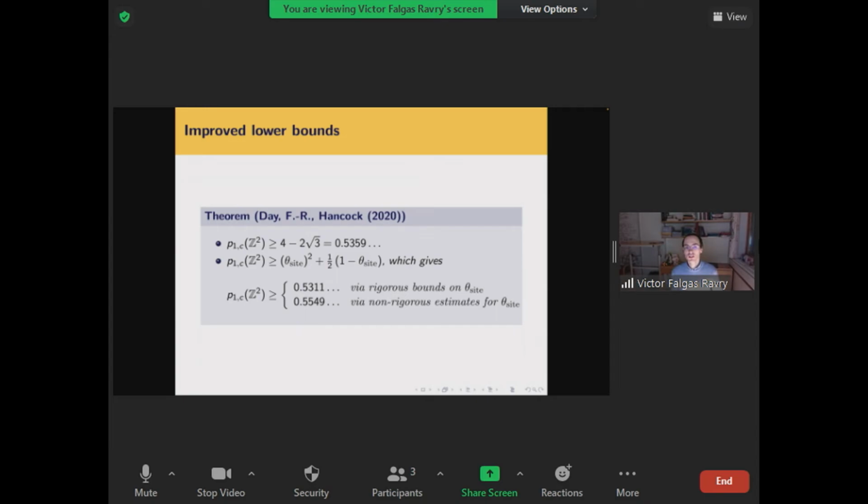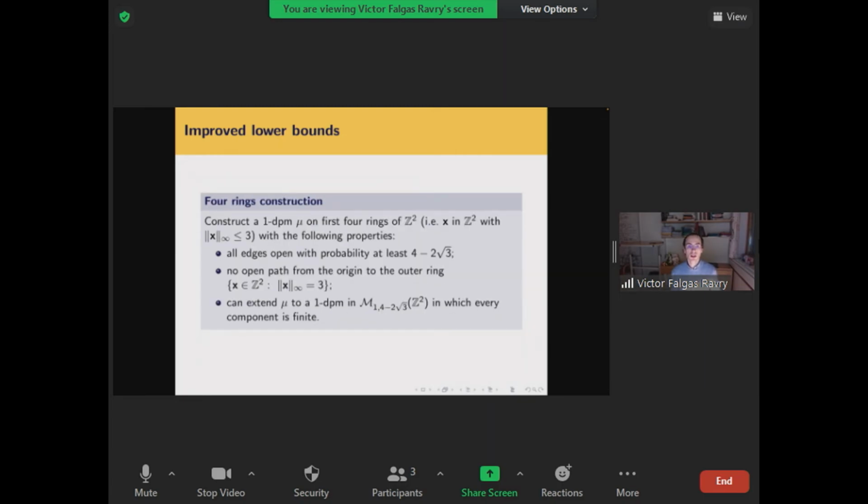First, we gave a certain kind of 4-ring construction to show that this critical probability is at least 4 minus 2 square root of 3, like 0.5359 something. And then using a side percolation twist, you can raise it a little bit further. If you believe certain simulation estimates, maybe our construction gives a lower bound as large as 0.5549, which is significantly above 1/2.